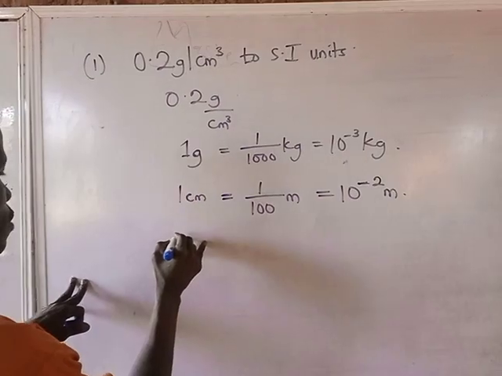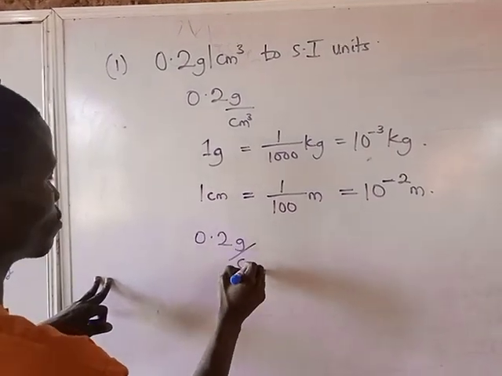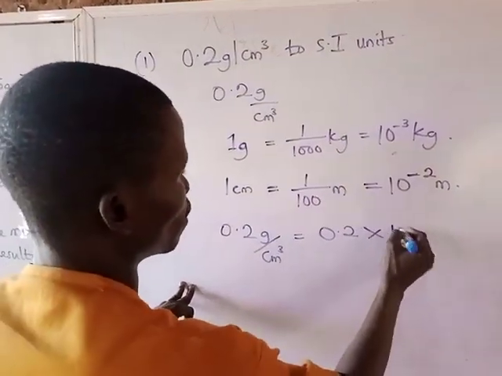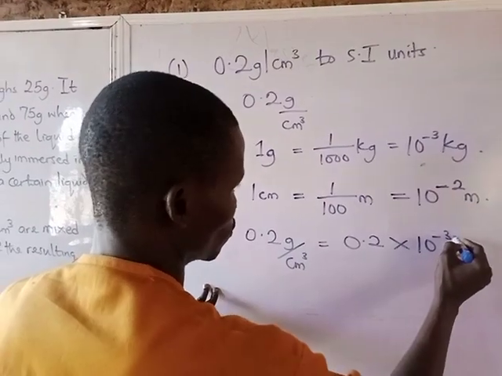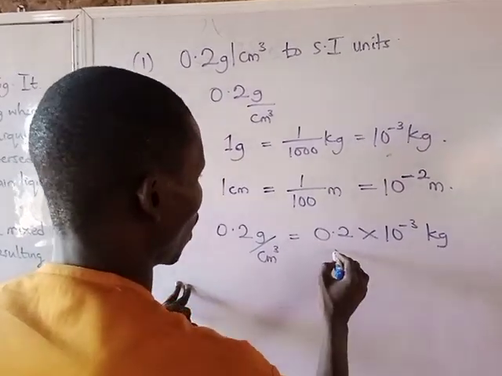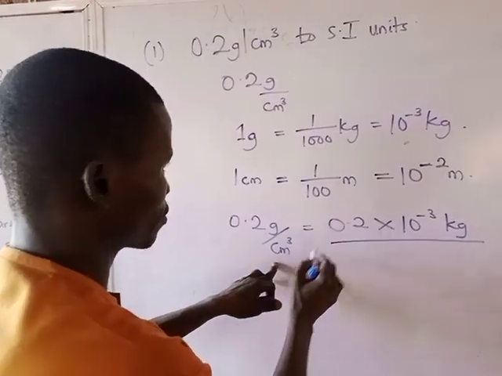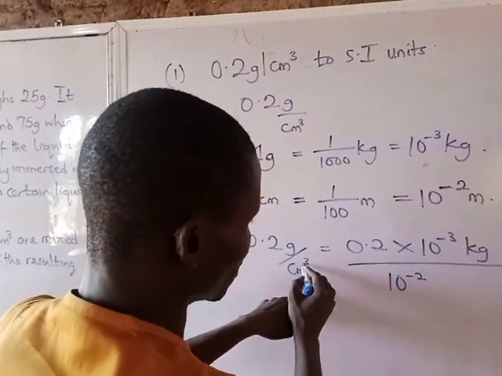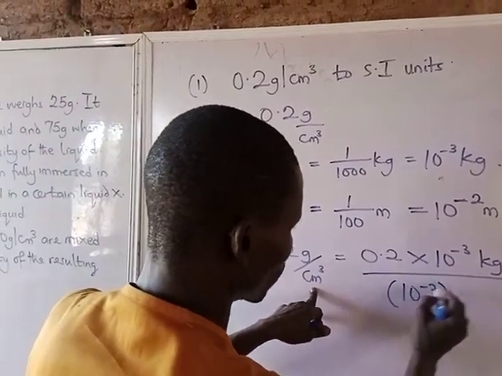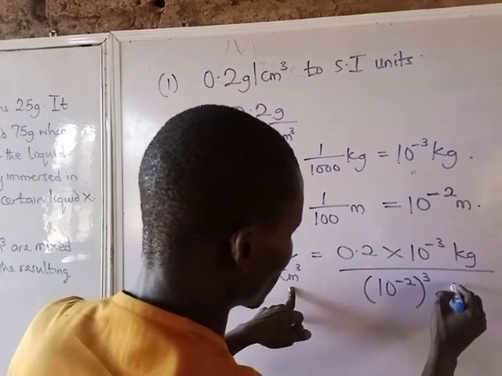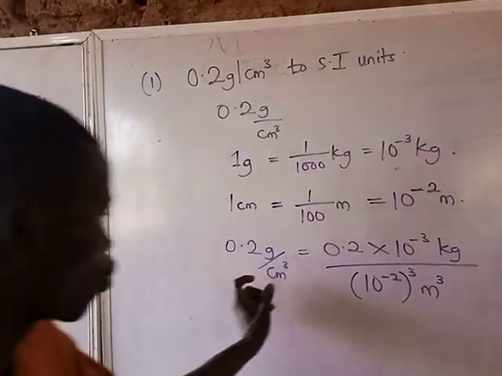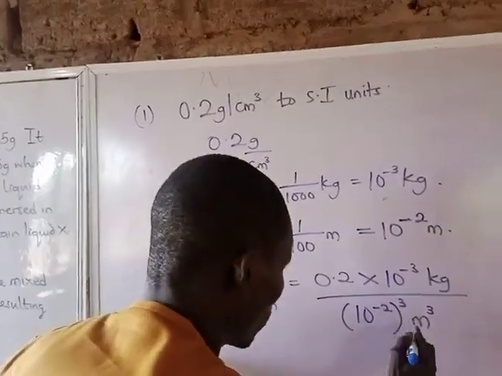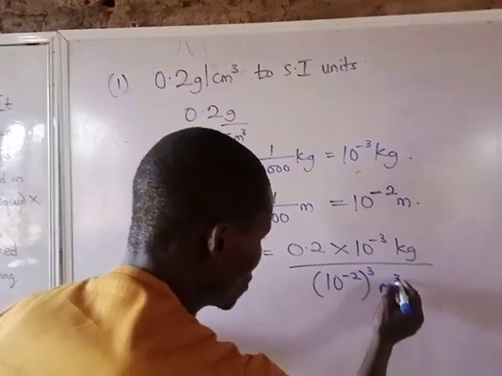So let's input that. 0.2 gram over cm cube will be 0.2 multiplied by 10 raised to power minus 3 kilogram, all over cm cube. 1 cm is 10 raised to power minus 2 meters, but raised to power 3 now, and this is now meter cube. I hope it's clear to you. 1 centimeter is 10 raised to power minus 2 meters, but cubed, so that's why we have meter cube too.